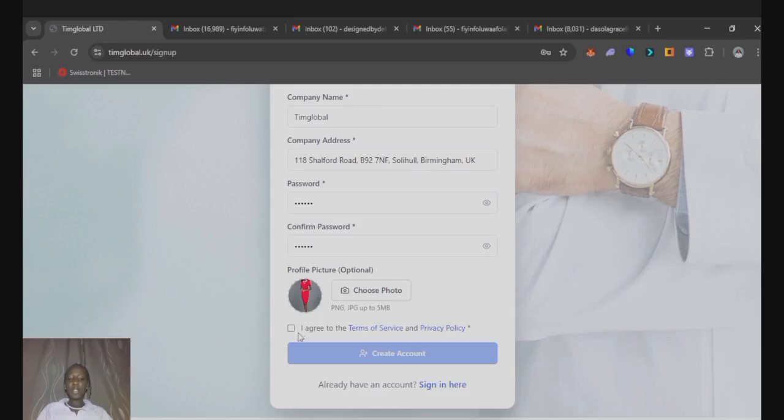Then the administrator can agree to the terms of service and privacy policy, and this is put in place in accordance with the GDPR rule as regards data protection and privacy.